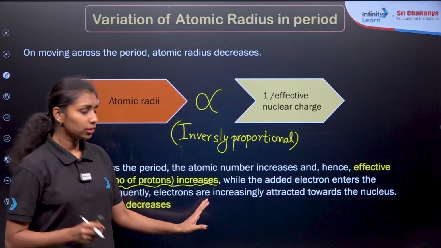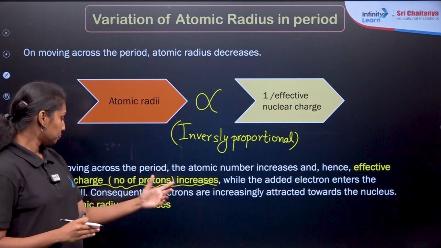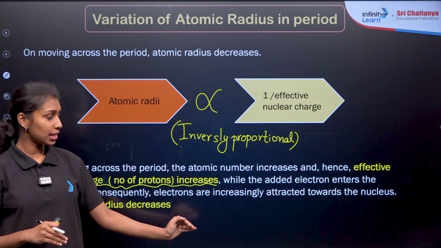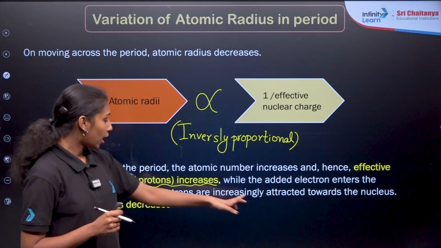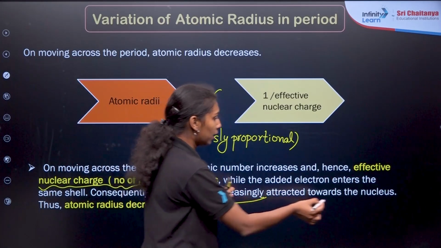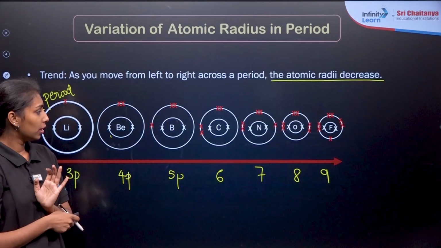So when we are adding more electrons to the particular shell, consequently the electrons are increasingly attracted. No need to confuse here. Whenever we are adding more electrons to the shell, because of their protons, they will have strong attraction towards the nucleus. Clear? Are you getting my point?